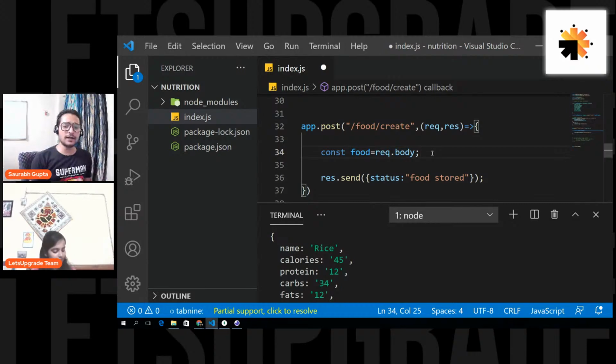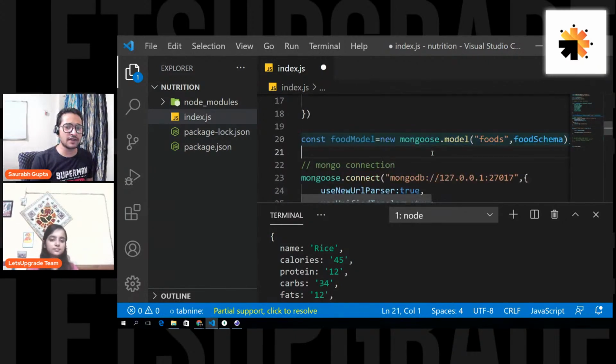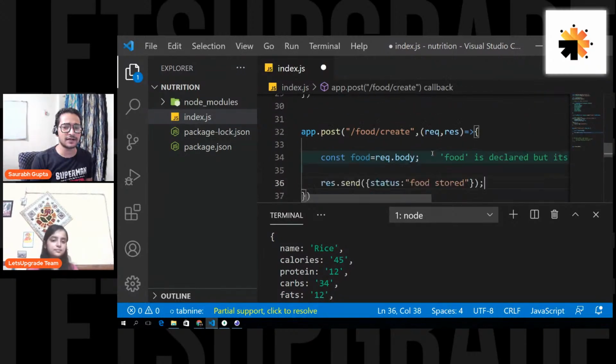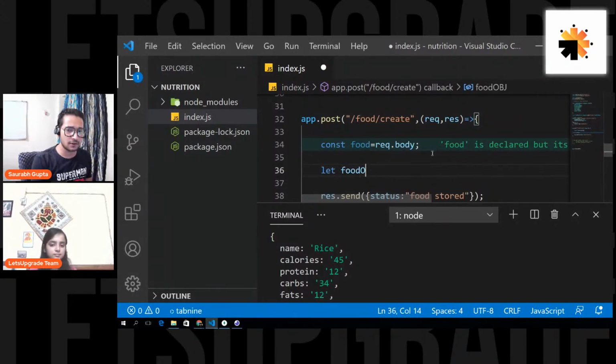Now, to store it in the MongoDB collection, the first thing that you have to do is you have to create a model object. We created a model, right? If you remember, we created a model. See, this was the model that we created. So we have to create a model object, because that object is going to help us to store the data. So let's create a model object. So it's very simple. You write, let's say, let foodObj, or obj, that means food object, or you can name it anything, equals new. Simply just write new and the model name.